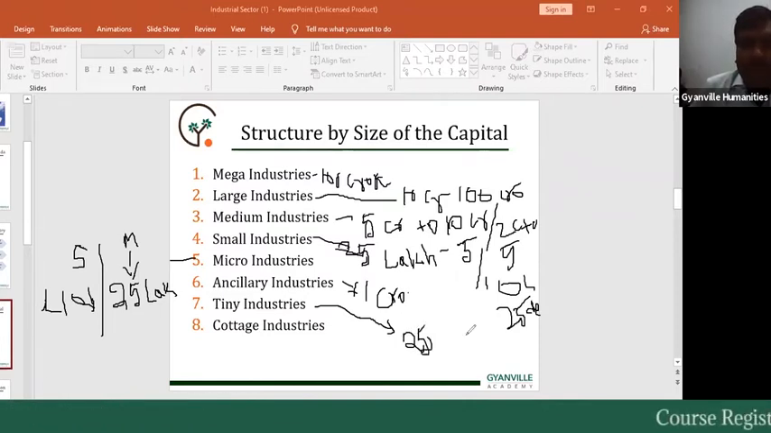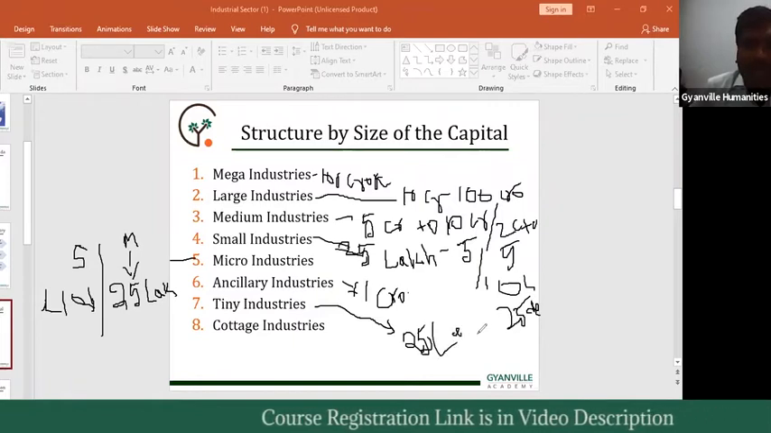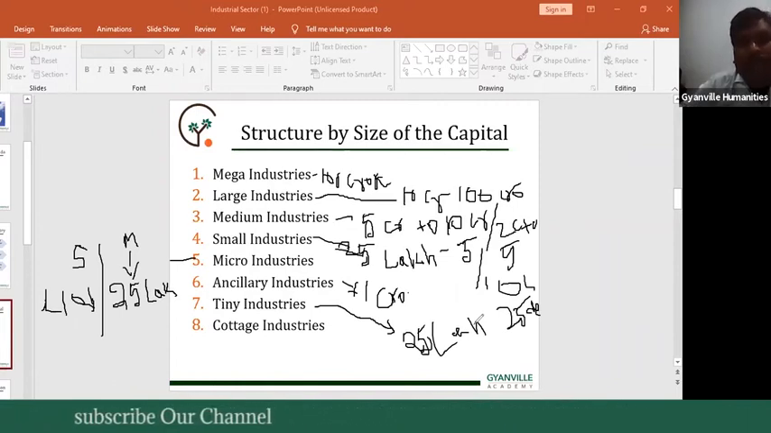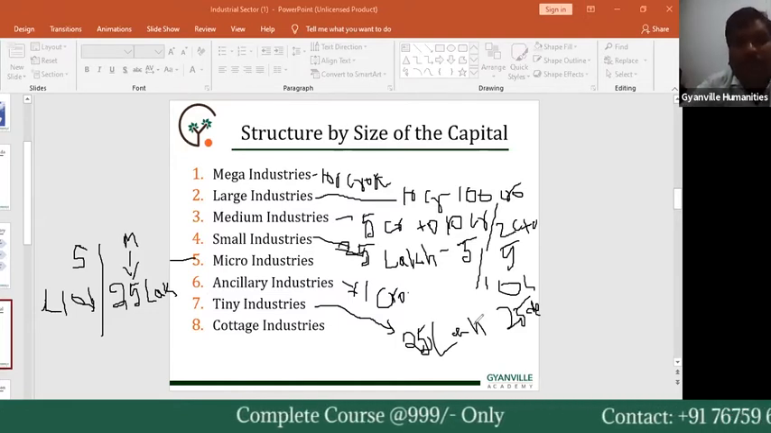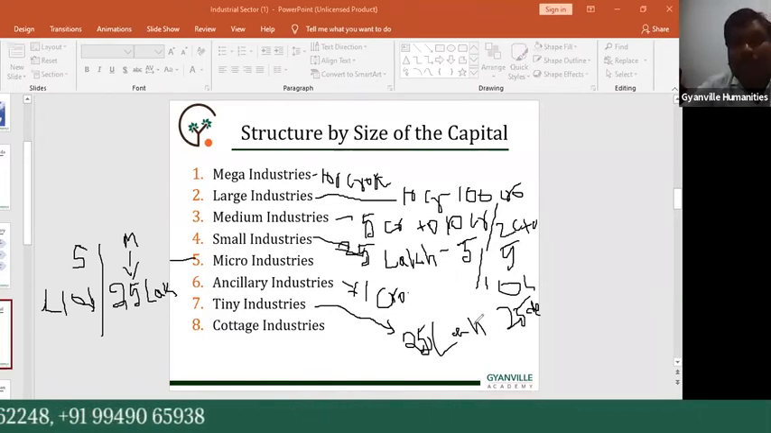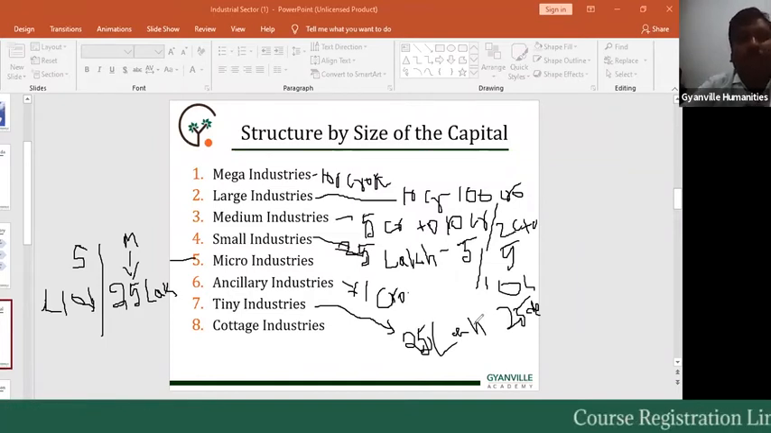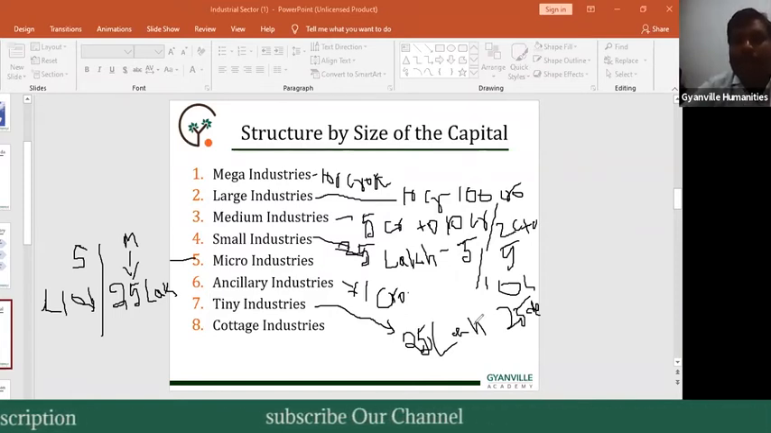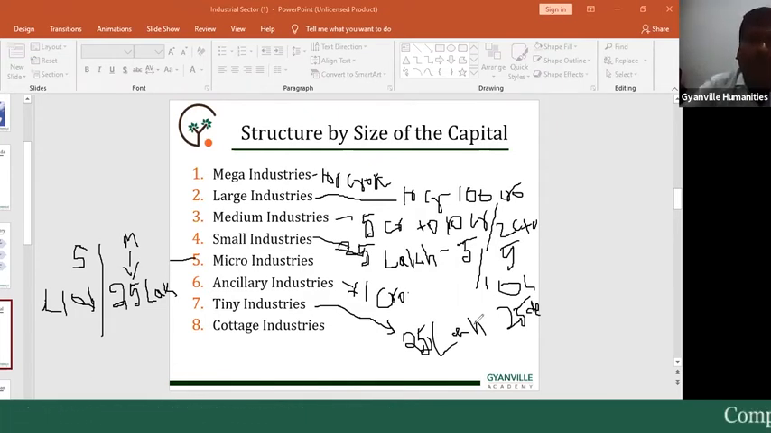25 lakhs, that is related to tiny industries. Next, finally, the last one, that is the cottage industries. Here the creation of products and services is home based rather than factory based, and these industries are called cottage industries. In these industries, production activities are home based rather than factory based.